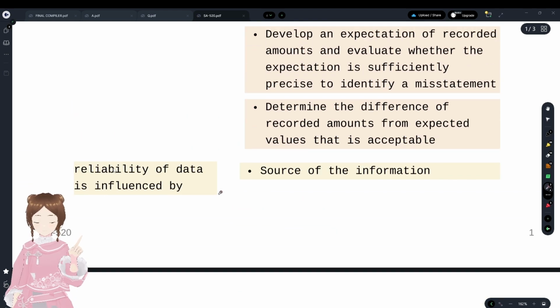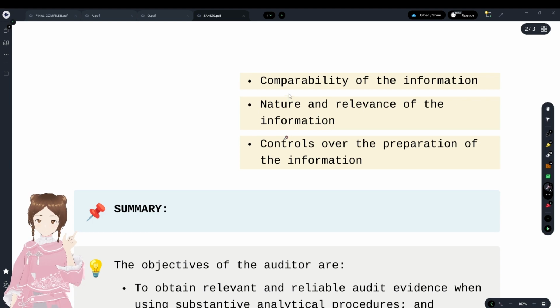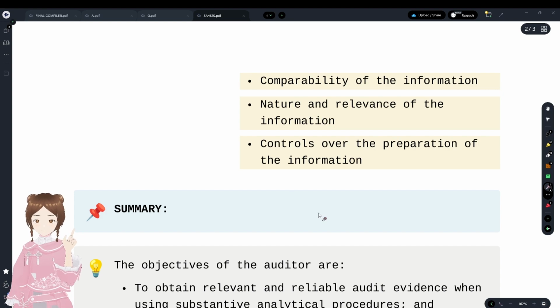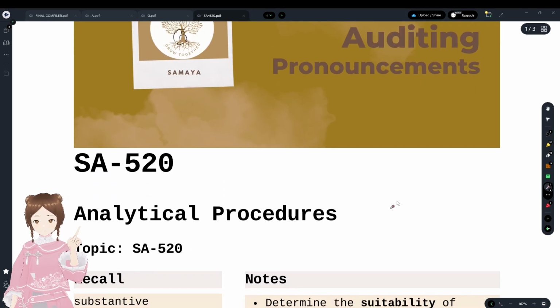And reliability of data is influenced by what? This is another generic question. You could write the generalization that we have discussed earlier: it depends upon the source and upon the nature, whether it's oral or written, etc. And the comparability of the information, that is, it has to be more corroborative audit evidence, and the controls over the preparation of financial information. That's all. We have completed SA 520, analytical procedures.